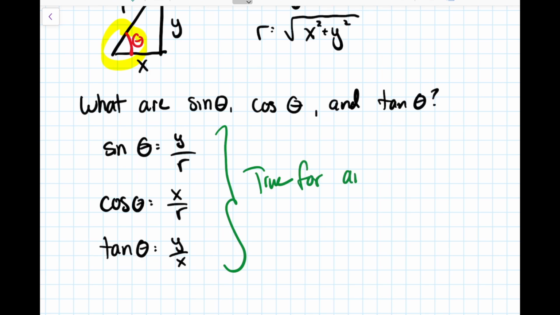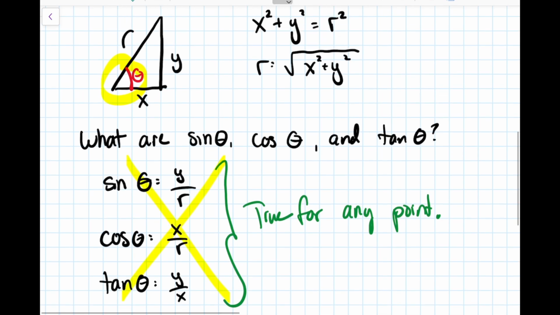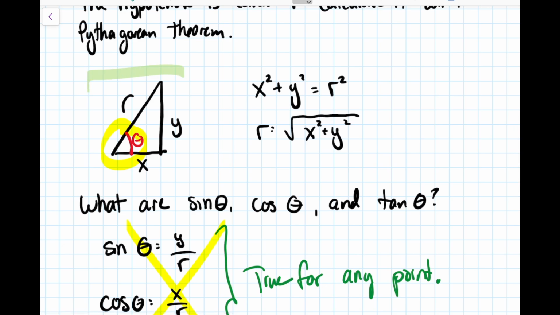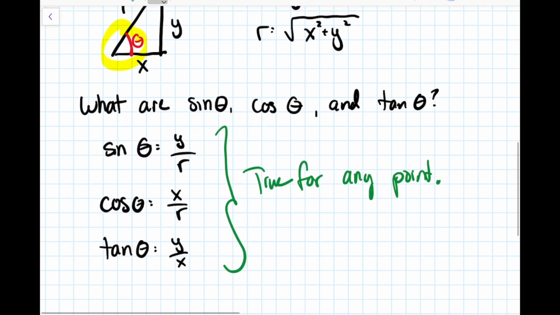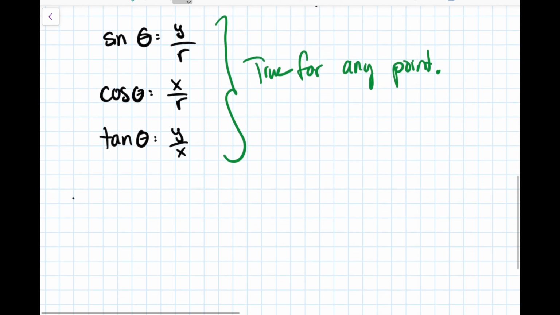But here's the thing. For me personally, I wouldn't recommend memorizing these. It's a lot to memorize and it's easy to mix up the letters. What you do probably want to memorize is this triangle here. So if you can just know how to build that triangle and you know your SOHCAHTOA, which you should, because that's definitely an easy thing to memorize, then you should be fine to figure out your ratios for any point that you're working with. But let's try putting this to work.